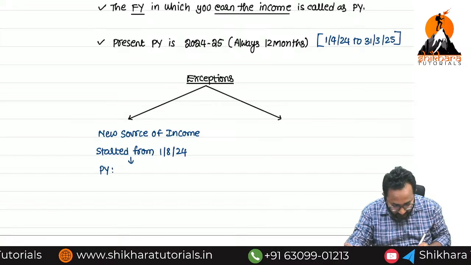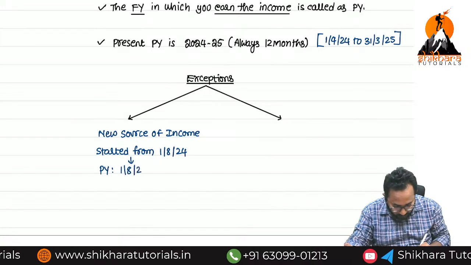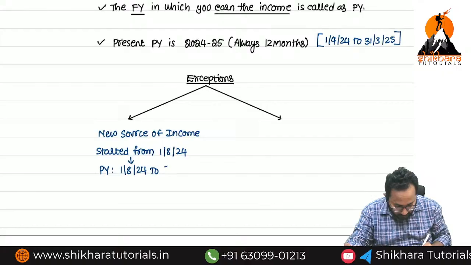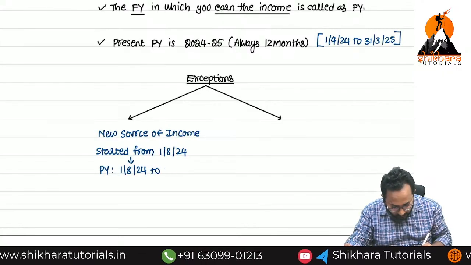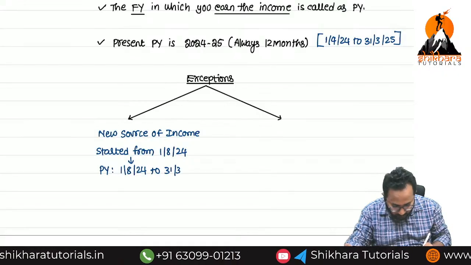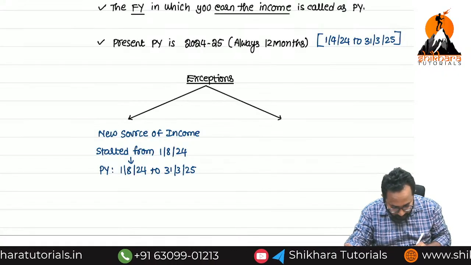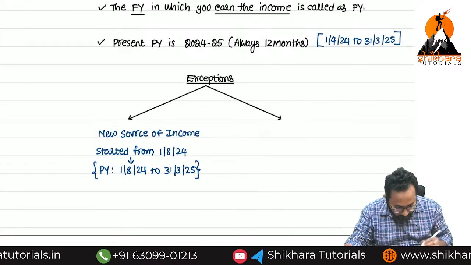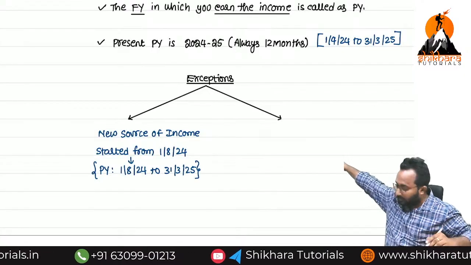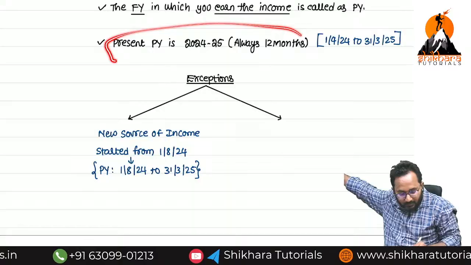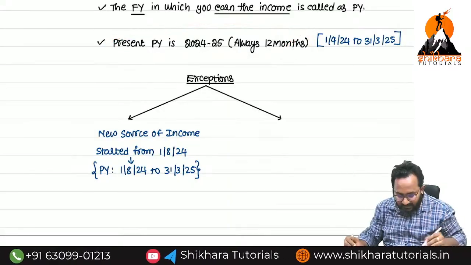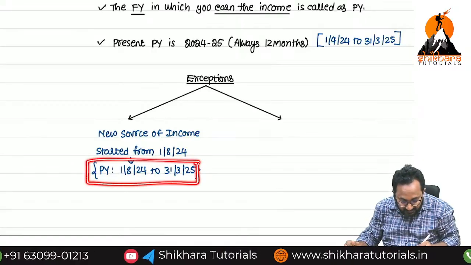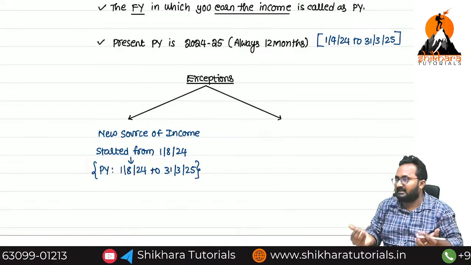Previous year starts from 1/8/2024 to 31st March 2025. Are you clear? This is an exception to the above rule. The above rule says that it is always how many months? 12 months. But now what does the rule say? In this case we have a previous year of less than 12 months.